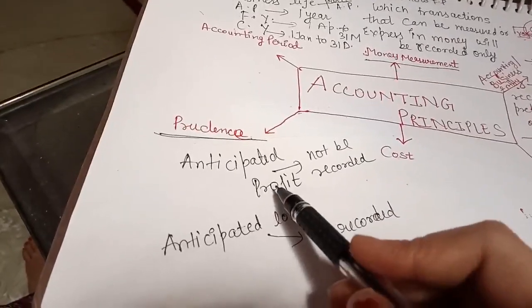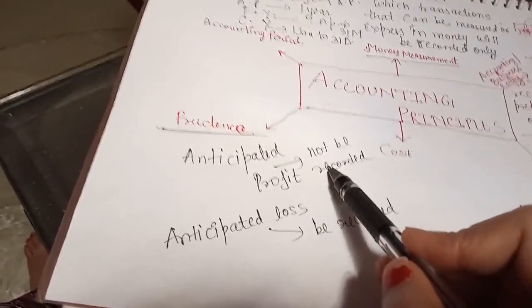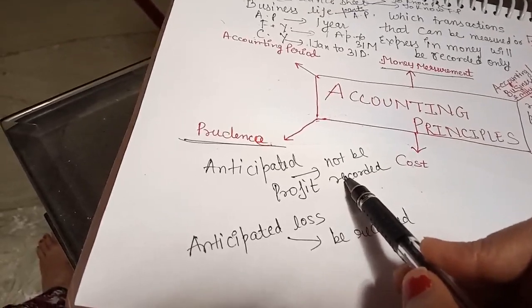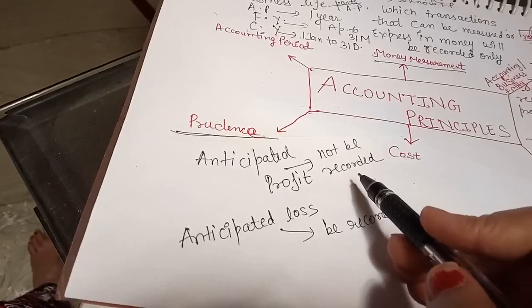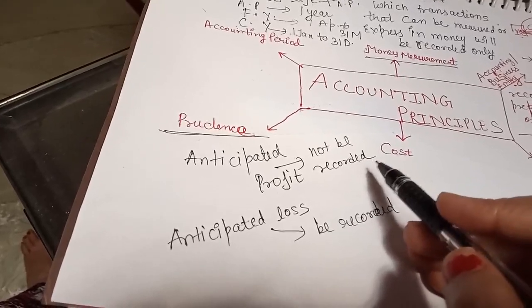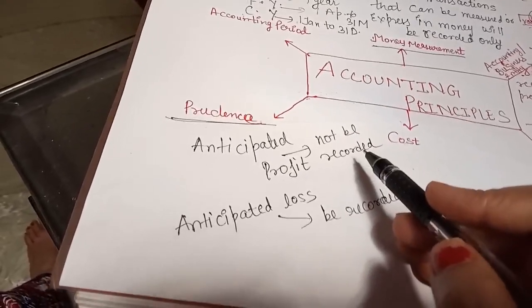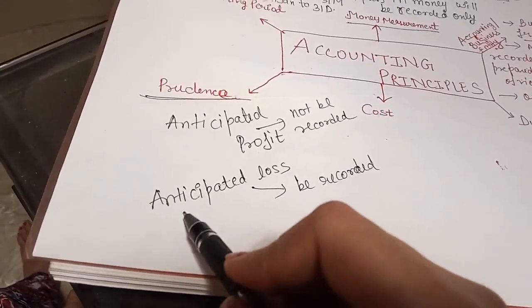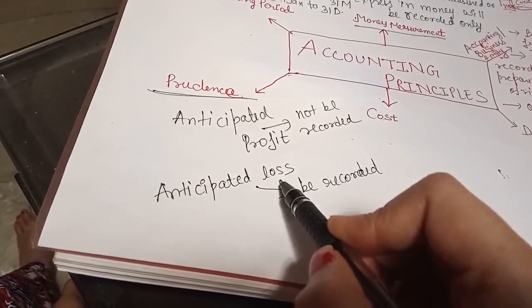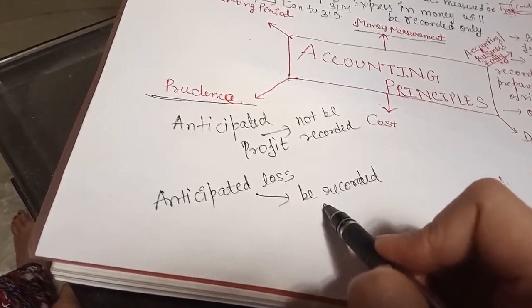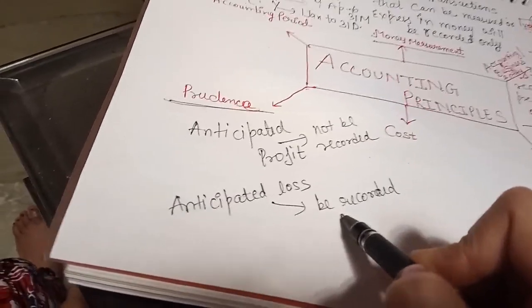So that expecting profit will not be recorded. नहीं हुआ तो फिर हमें बाद में क्या हो जाएगा? If we have recorded but we have not got the profit, so after that we will get the loss. If we are expecting that from that deal we will incur the loss, so that has to be recorded immediately.